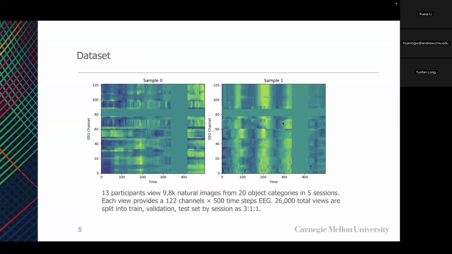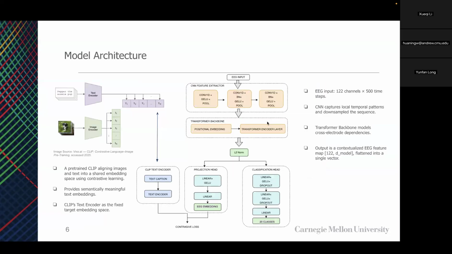We used an EEG dataset that involves 13 participants viewing 9,000 images across 20 categories. Each brain response is a 122 channels by 500 time steps EEG sample. We utilize a total of 26,000 views, which are split into training, validation, and testing sets based on sessions, maintaining a strict separation to test our generalization.